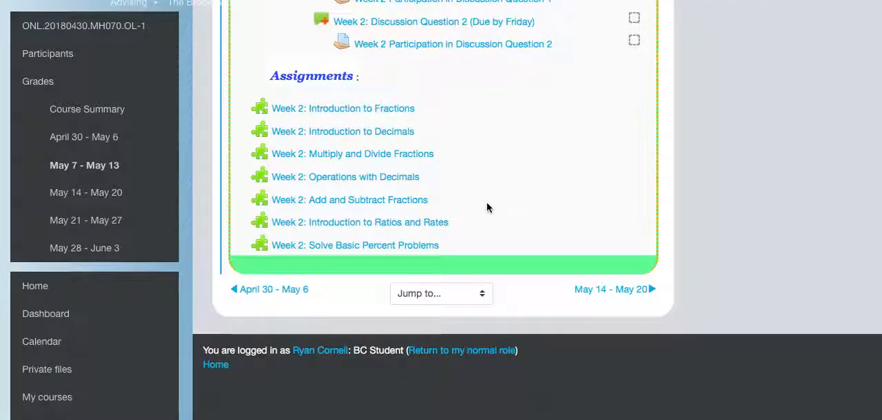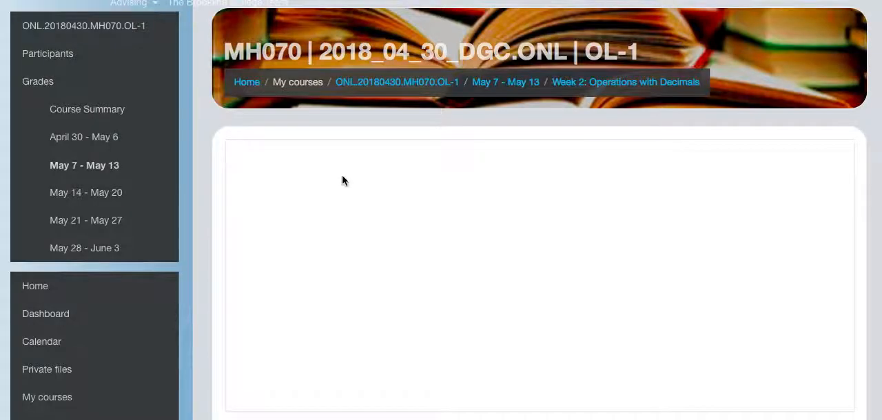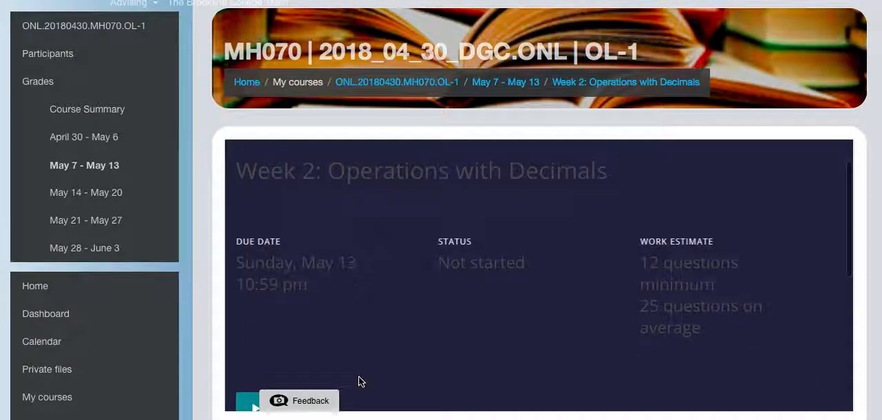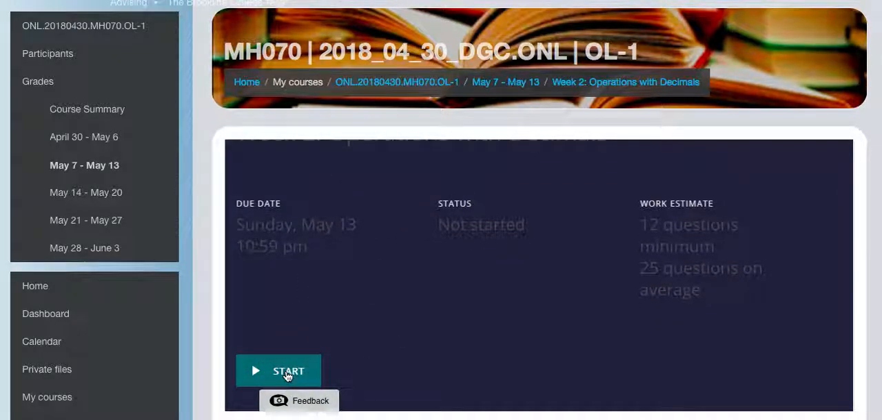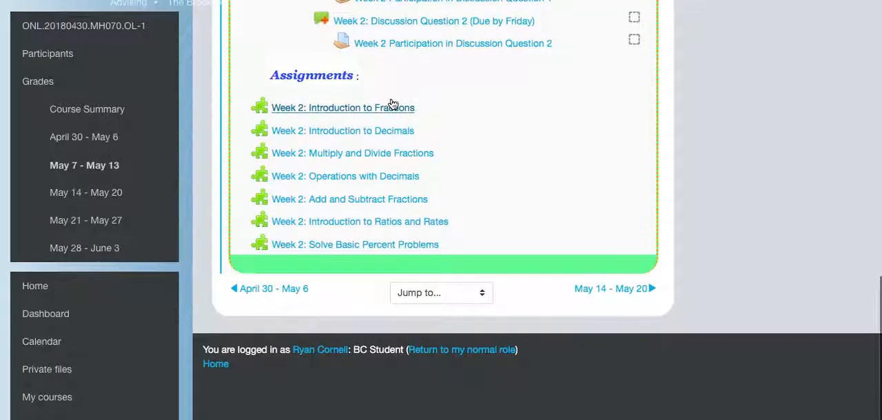And then if you see here, that was introduction to fractions. If I clicked on, say, week 2 introduction to decimals or operations with decimals, it would bring me to that Newton assignment. And once again, it says I haven't started it yet. If I hit the start button, it'll walk me through. In many cases, it could be 12 questions, but up to 25 questions. Many of these are short questions, and you have the additional instruction you can utilize. It's a great way to help learn the concepts.